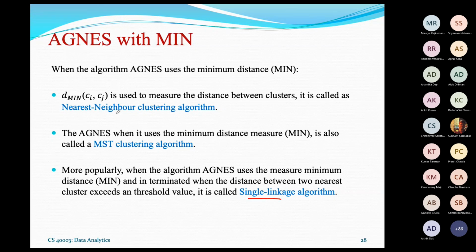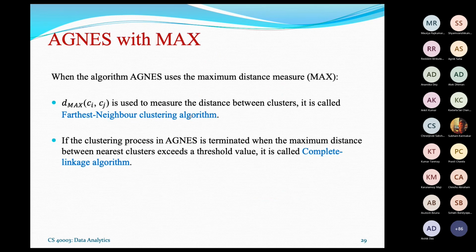The nearest neighbor clustering algorithm, the MST clustering algorithm, and the single linkage algorithm are all based on the mean heuristic, the minimum distance calculation. So this is AGNES with mean. Similarly, AGNES with max is also called the farthest neighbor clustering algorithm, or the complete linkage algorithm. Here the heuristic that we follow is the max heuristic.